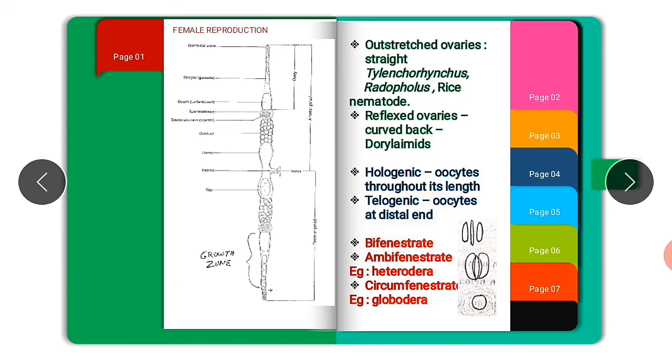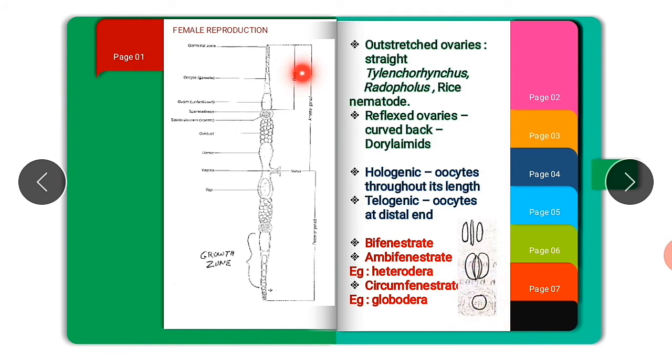And next one is ambifenestra, that is ambi opening. Here both are combined. Bifenestra and ambifenestra are present in Heterodera species. And next one is circumfenestrae, where it is circum, that is circle in shape.